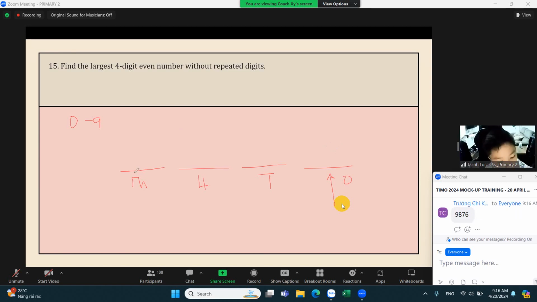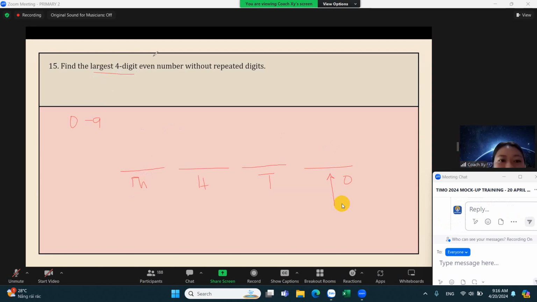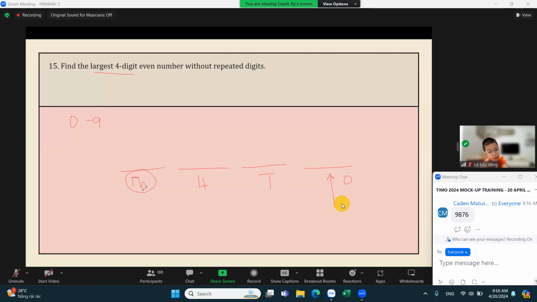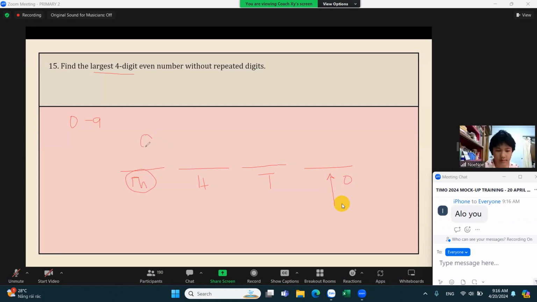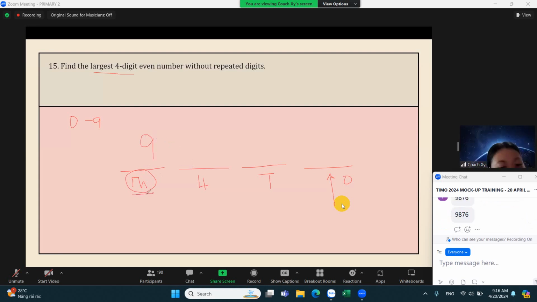Now, let's do first the thousands place, because we are trying to get the largest four-digit even number. What is the largest digit that we can put on the thousands place? We need to start at the largest place value. Very good, it's 9. Since this is the largest place value, we need to prioritize putting a larger digit here. So the largest digit we can put is 9.